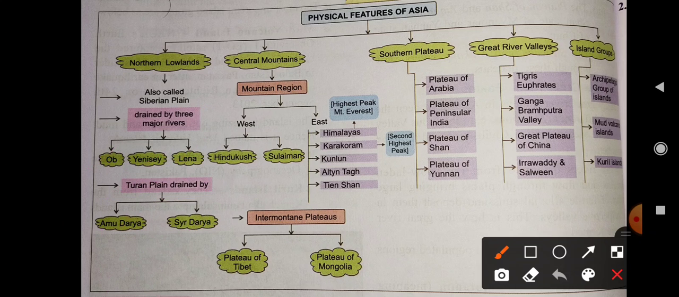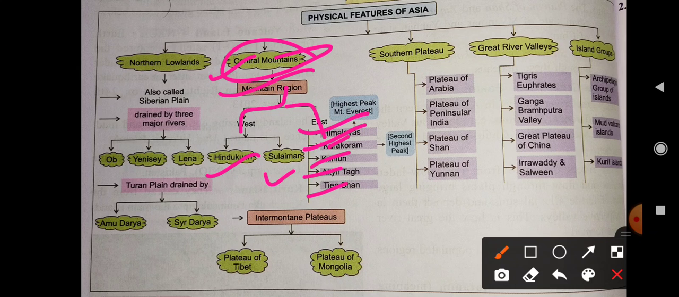Now I am talking about the second one, the central mountains, or the central highlands. This central highlands is completely based on mountains. You can see the mountain region is divided into west and east. In the west are the Hindu Kush and Suleiman, and in the east the Himalaya, Karakoram, Kunlun, Altai and Tien Shan. So these are all mountains, and there are also some plateaus, the plateau of Tibet and the plateau of Mongolia. Now let's see.